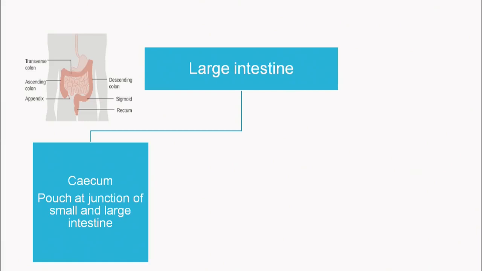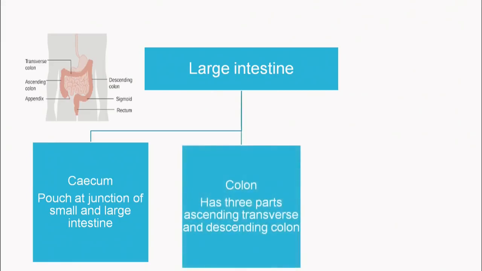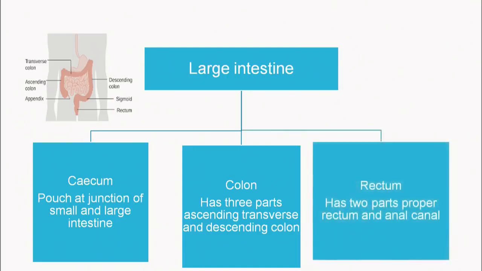The cecum is a pouch at the junction of the small and large intestine. Then there is the colon. The colon has three parts. As you can see in the structure above, it has an ascending colon, a transverse colon and a descending colon. The colon ends up into the next structure known as the rectum, and the rectum has two parts, as is quite evident in the structure above. One is the rectum and the other is the anal canal, through which the waste material moves out of the body.